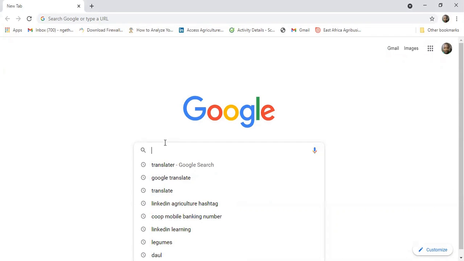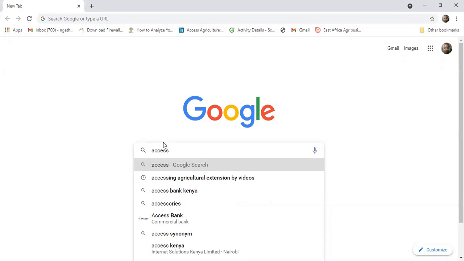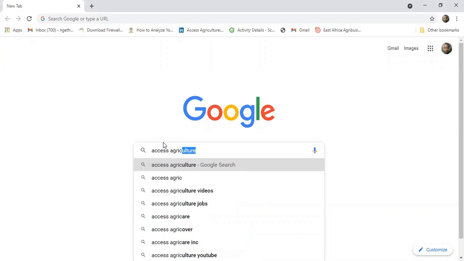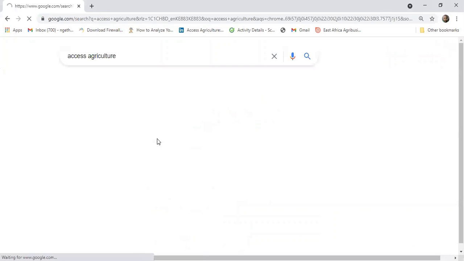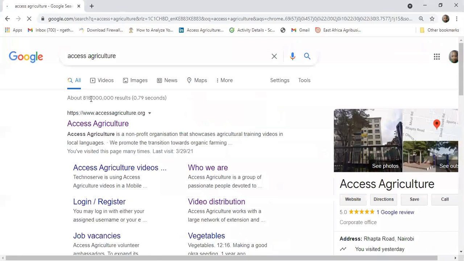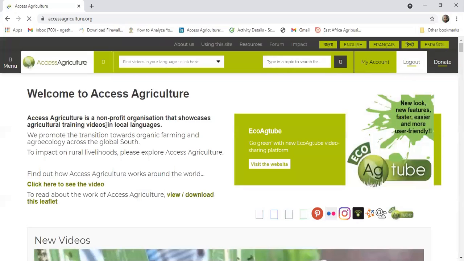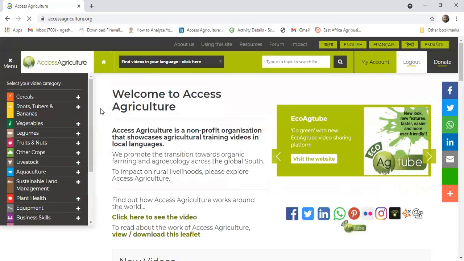So, in order to access the Access Agriculture website, you'll just type in Access Agriculture, and then www.accessagriculture.org, that's our URL. So you'll just click there, and then it takes you to the homepage of Access Agriculture.